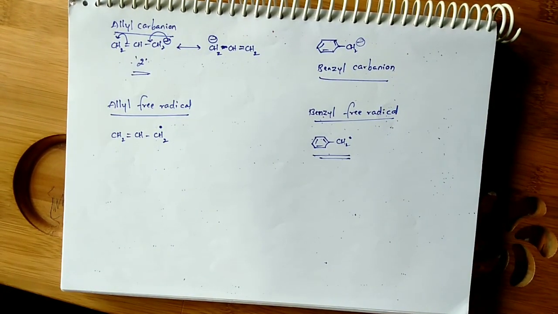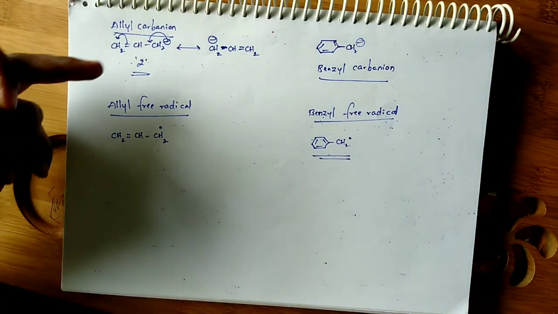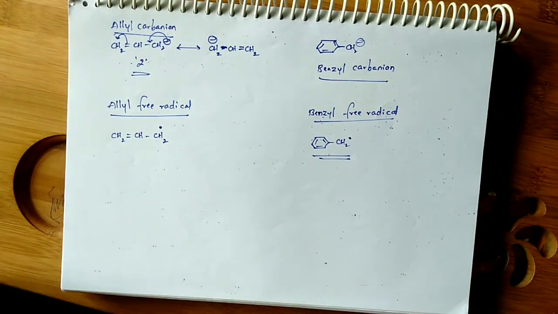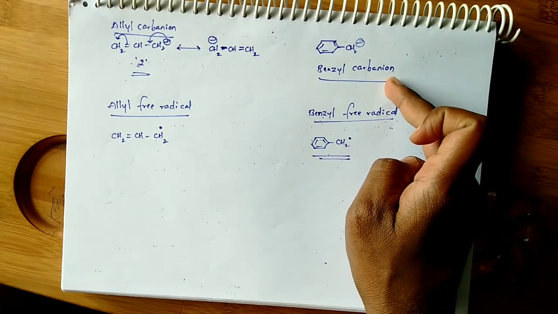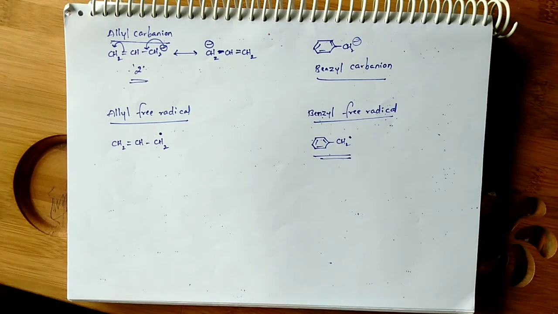Okay, this is about applications of resonance. First, we learned the stability of conjugated species, and the stability of allyl carbocation, allyl carbanion, allyl free radical, benzyl carbocation, benzyl carbanion, benzyl free radical. Okay, so learn allyl and benzyl carbocation perfectly, and carbanion and free radical follow the same stability order.